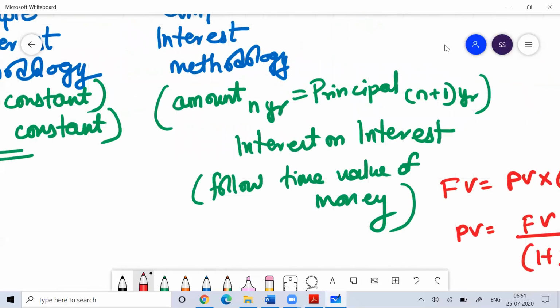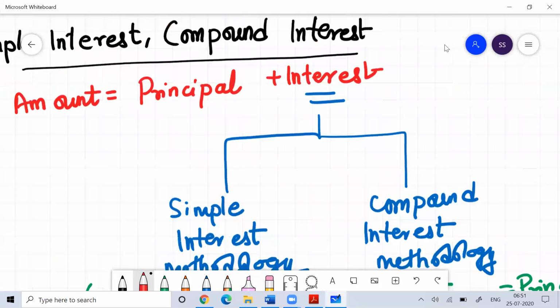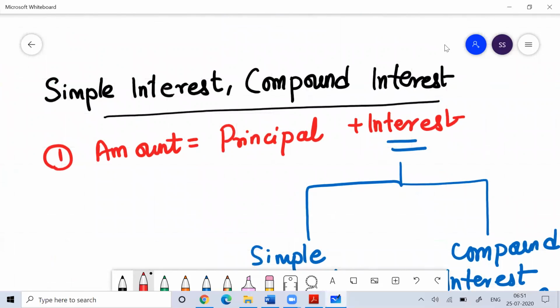So the very important thing we need to understand here is that whenever we talk about investment, whenever we have money with us, keeping money idle with us does not make any sense, because you heard of demonetization, and you heard that to achieve your financial dream, you need to work hard.